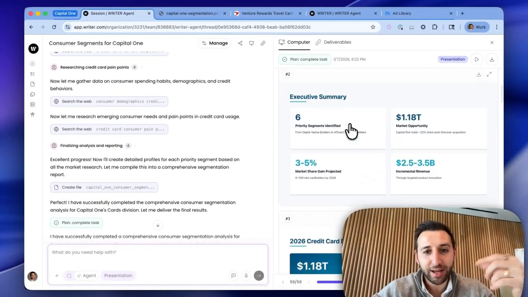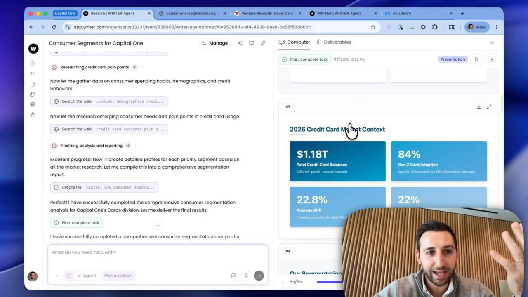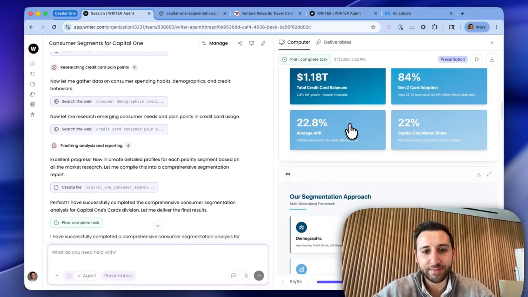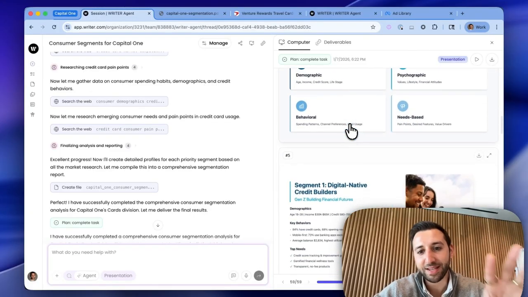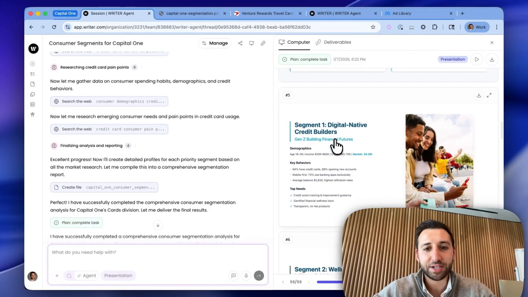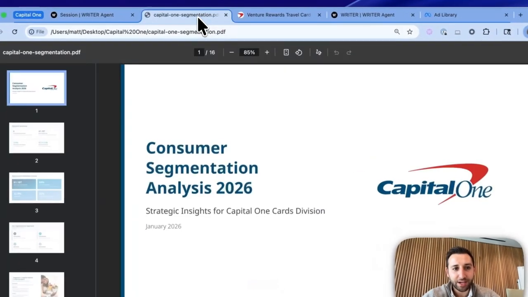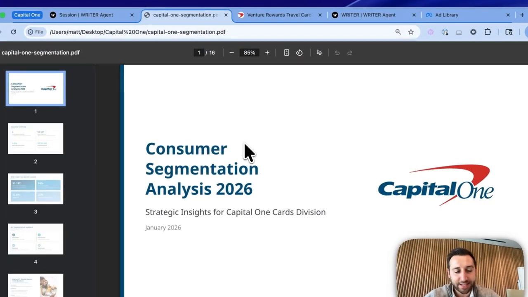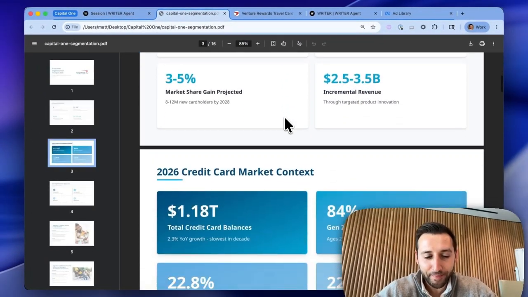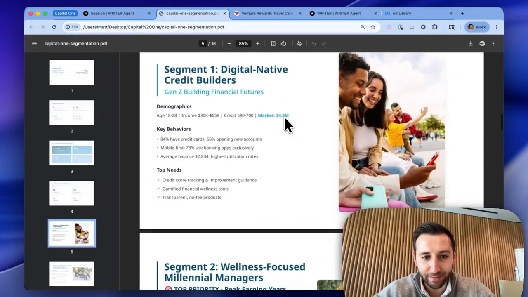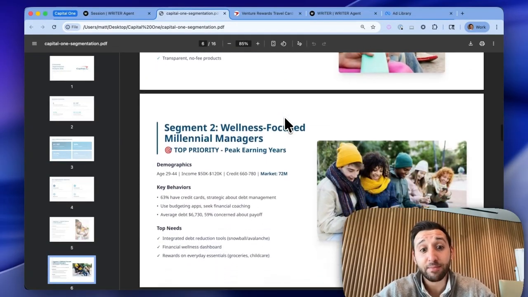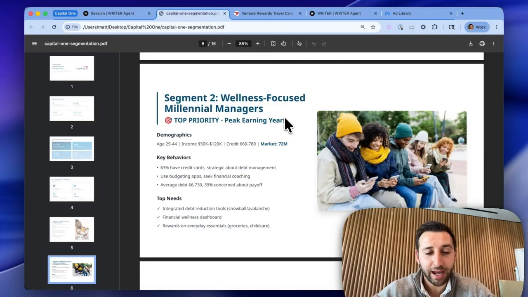I imagine this agent just running for you continually, helping you break down your own customer segments. This is probably a pretty arduous process, but that's not the focus today. So we have these segments, things like digital native credit builders. And I exported this so you can even see it in this beautiful format. So we have all these different segments. That's great. This will be an input for the next agent that we create.